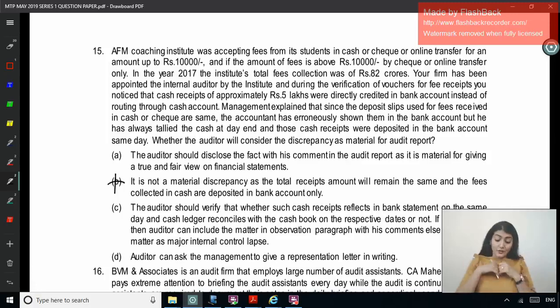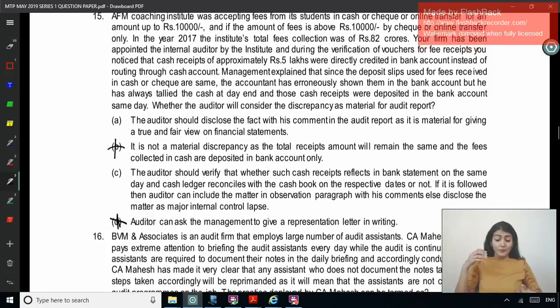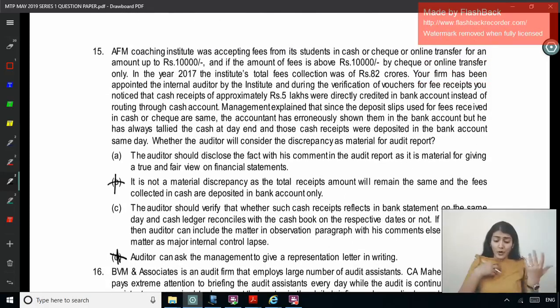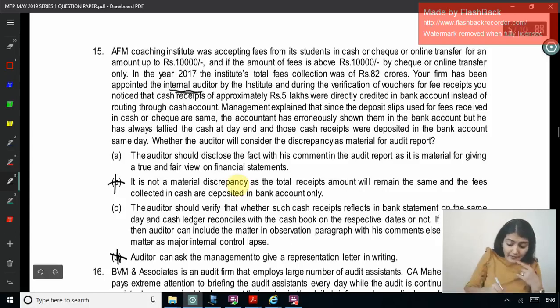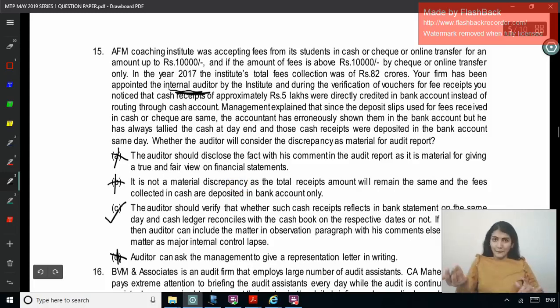No. The auditor should verify whether such cash receipts reflect in the bank statement on the same day and the cash ledger reconciles with the cash book on the respective dates or not. If it is followed, the auditor can include the matter in an observation paragraph with his comments, else disclose the matter as a major internal control lapse. Auditor can ask the management to give a representation. No. Right, disclose the fact with his comment in the audit report that it is a matter affecting true and fair view. Who are you over here? What have they said? What will the auditor? Discrepancy. Appointed the internal auditor. So you are not concerned with the true and fair view. Right, so the option left is C. Okay.